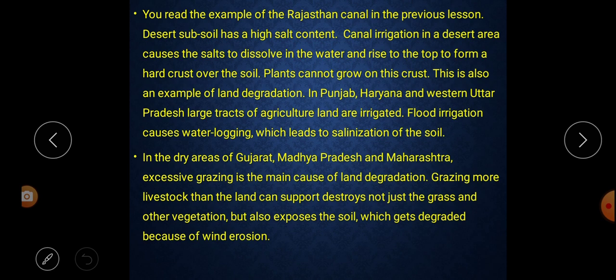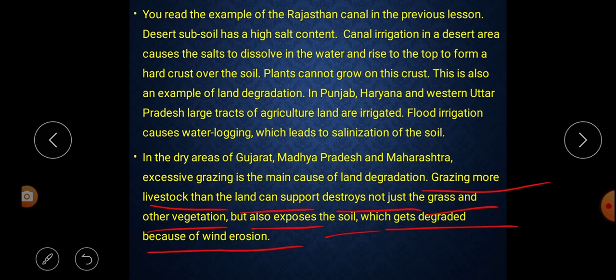That means they feed the domestic animals in large number. So this is also the main cause of land degradation. Grazing more livestock than the land can support destroys not just the grass and other vegetation but also exposes the soil, which gets degraded because of wind erosion.